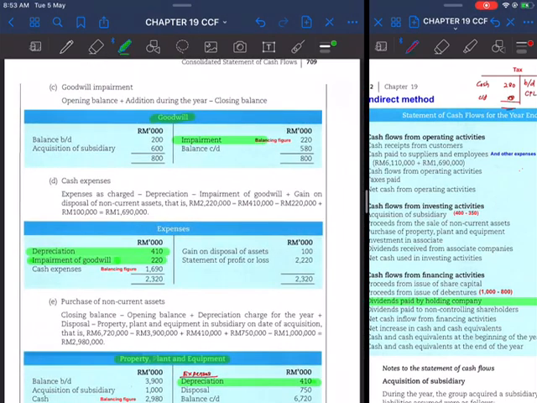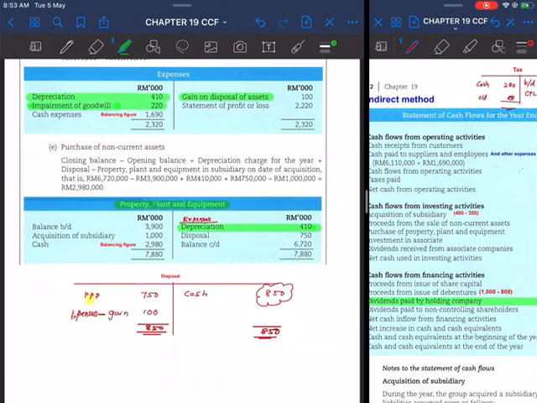There is a gain on disposal. That means they have credited expenses with the gain on disposal. Credit profit and loss in the expenses, credit gain on disposal, and this goes into disposal of property. So you have to open up the disposal account, and inside this disposal account you have a gain on the debit side here.